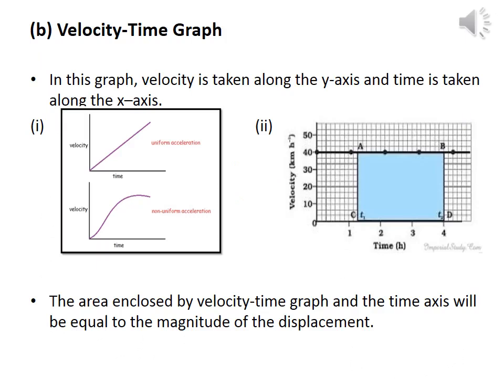Next we are going to discuss the velocity time graph. The velocity time graph gives the variation in velocity with time for an object moving in a straight line. In this graph, time is represented along the x-axis and velocity is represented along the y-axis. The uniform motion or non-uniform motion of an object can be represented by the velocity time graph. The figure shows a car moving at a uniform velocity of 40 km per hour.